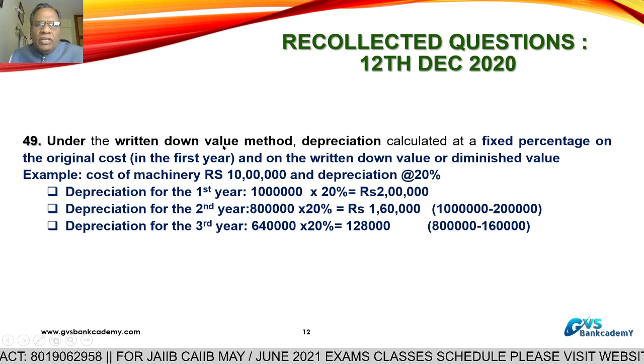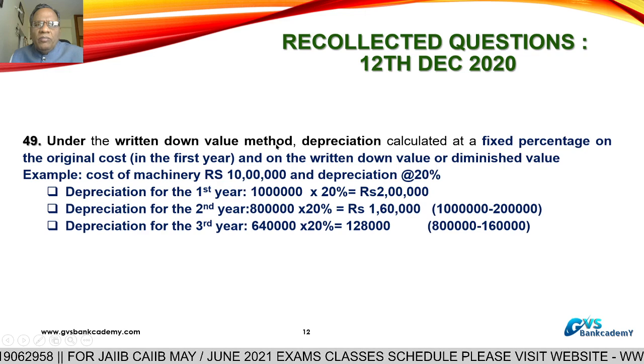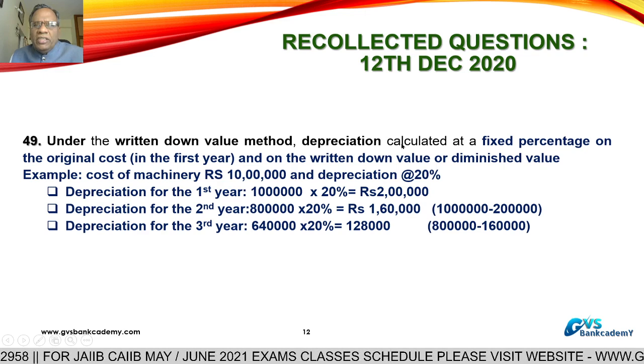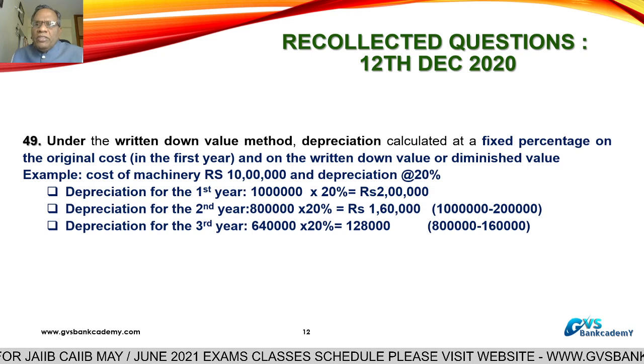Under the written down value method, question number 49. Under the written down value method, depreciation is calculated at a fixed percentage every year.